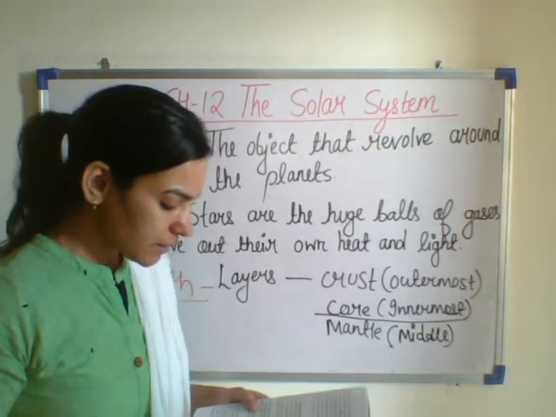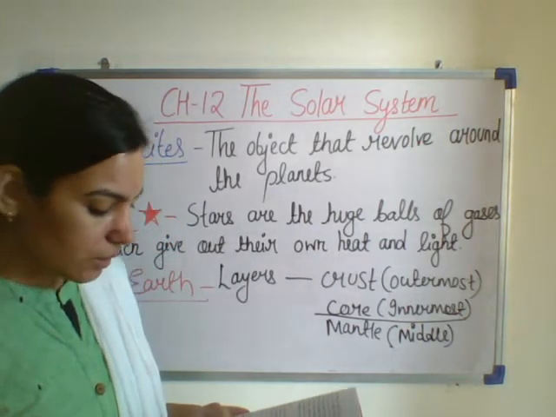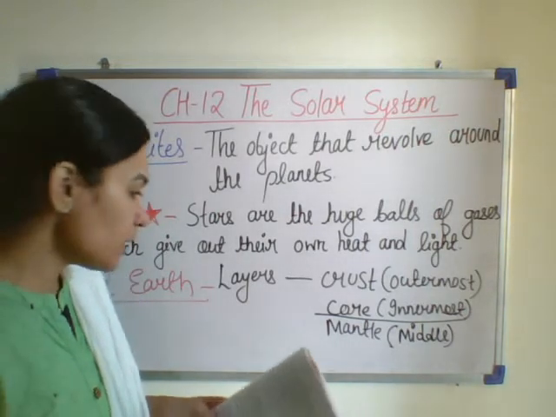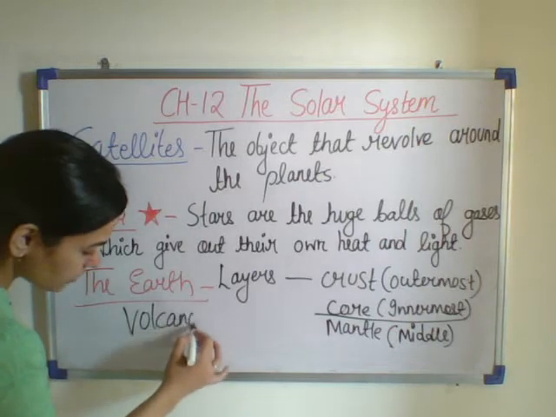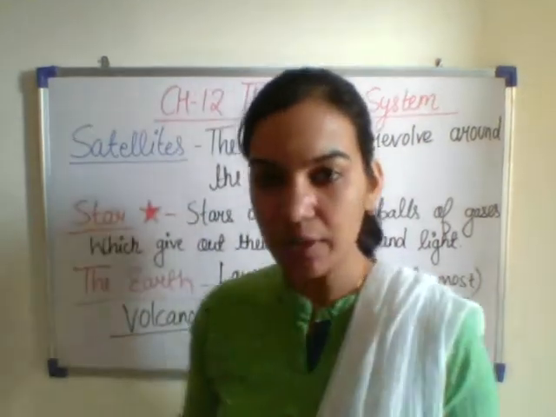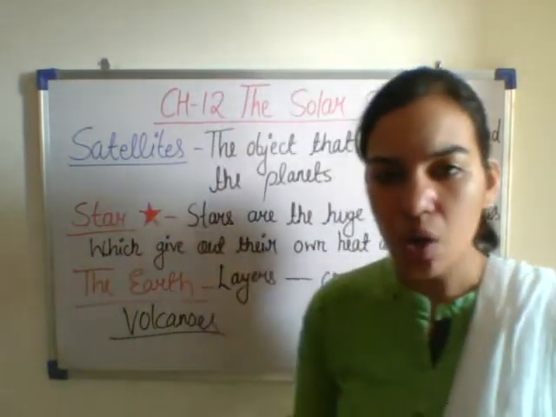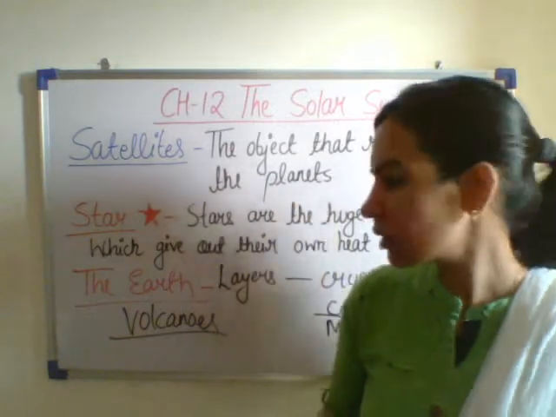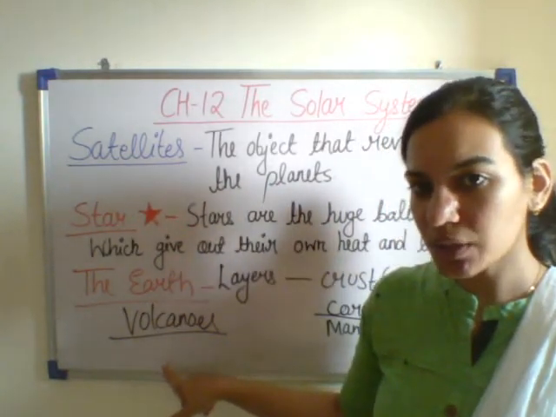At some places, hot boiling liquid and gases come out of the Earth's surface through openings called volcanoes. You have heard about volcanoes in your social studies. What are volcanoes? Hot gas comes out from the volcanoes. Hot liquid also comes out from the volcanoes.